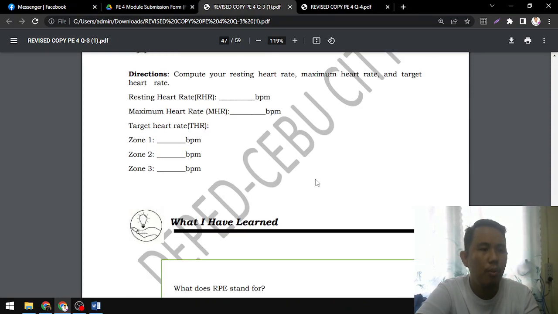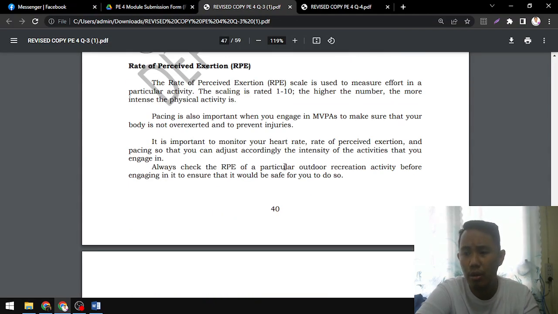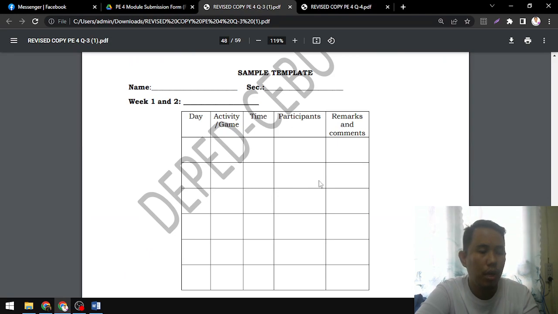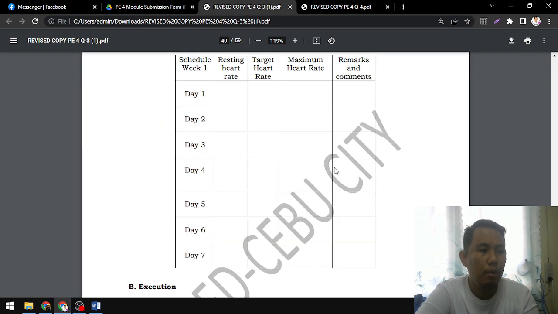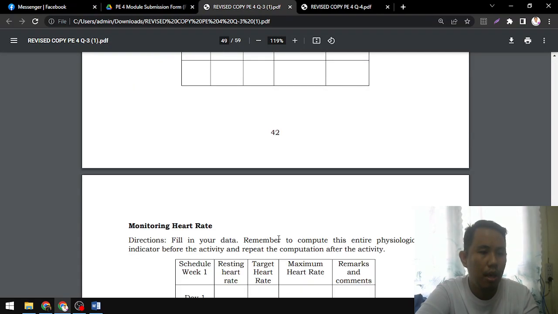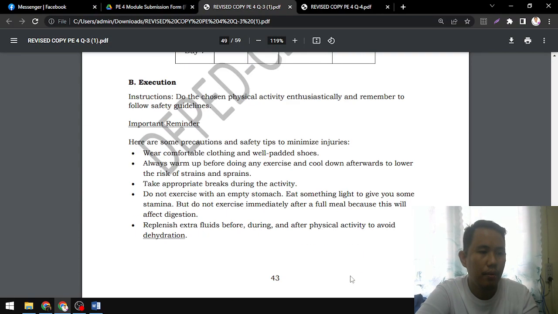To know more about that, please read your modules. All right? So I want you guys to encode everything here. This is week 1 and 2, meaning you will only be using this table and this table. Answer this one. All right? So these are the executions.